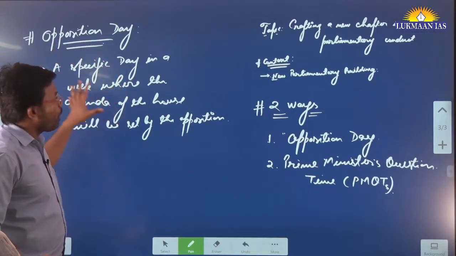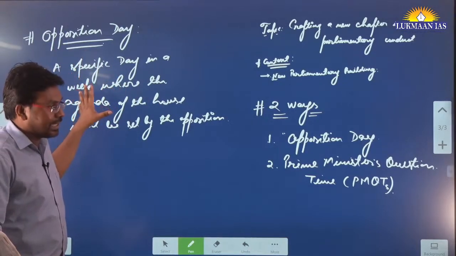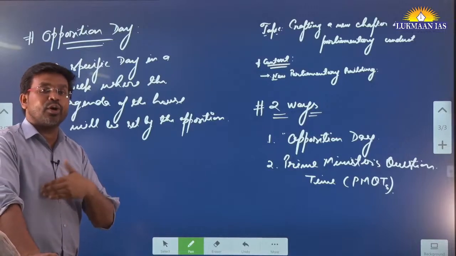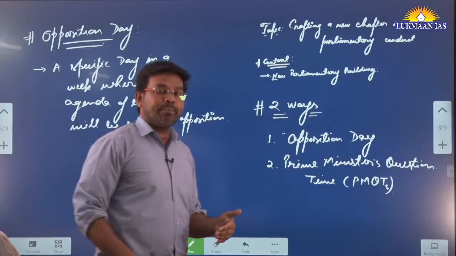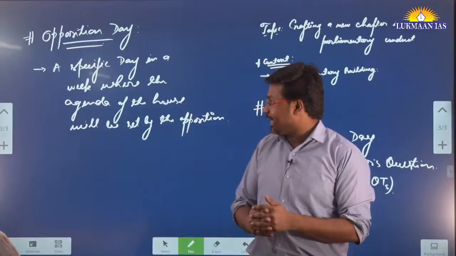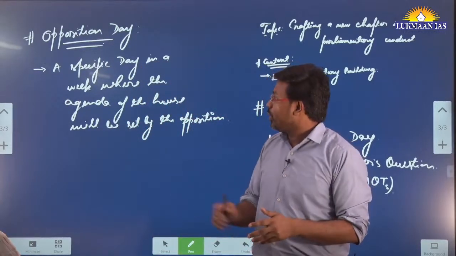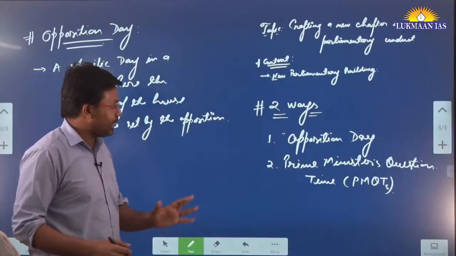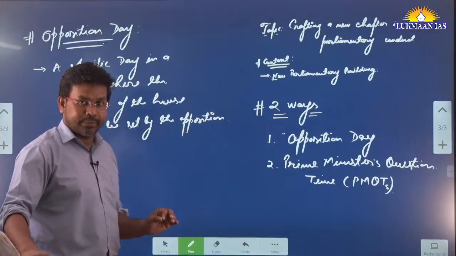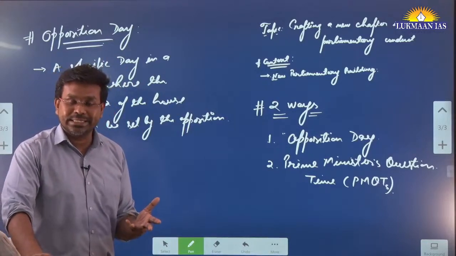This opposition day has been there in Great Britain for a long time, before India became independent. When India became independent, it willfully did not take these two concepts into the parliamentary practice in India. One of the concepts is opposition day. How is the opposition day decided?